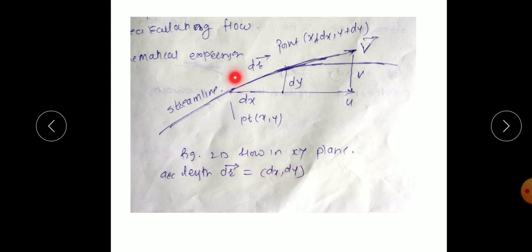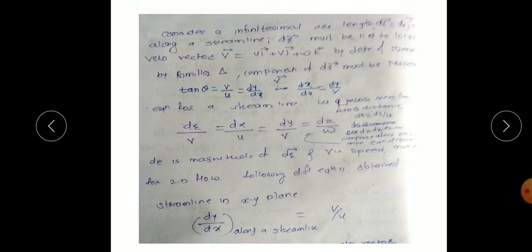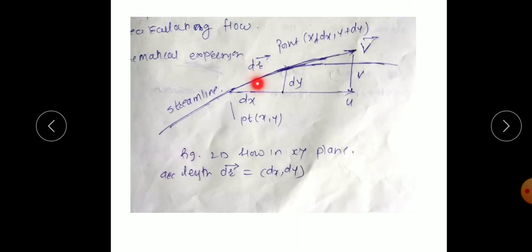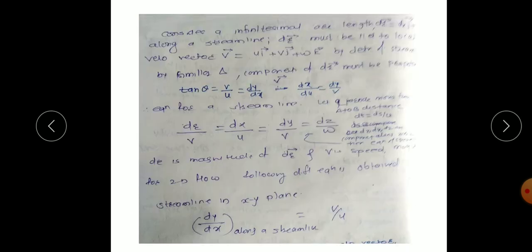So we get two similar triangles. One is dr, dy, dx, and the other triangle is u, v and the velocity vector. We can use the similar triangles here. Suppose this angle is theta, so tan theta will be dy by dx equal to v by u. So we can write dx by u is equal to dy by v.